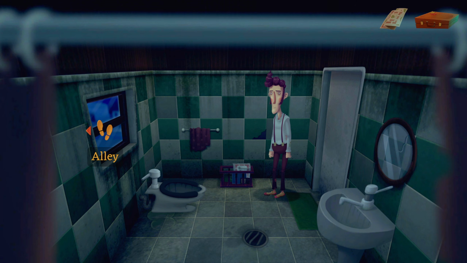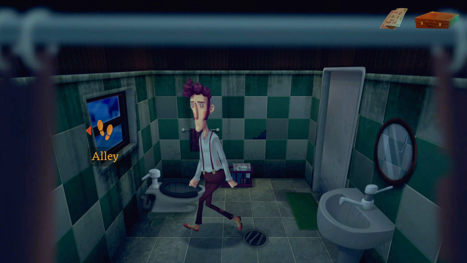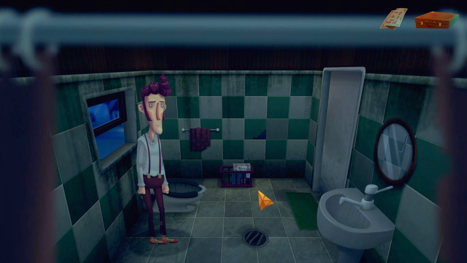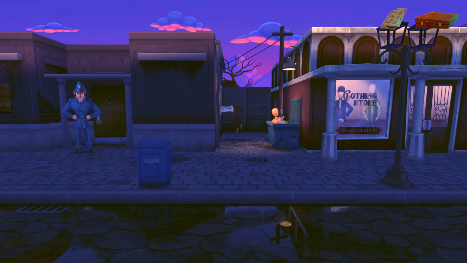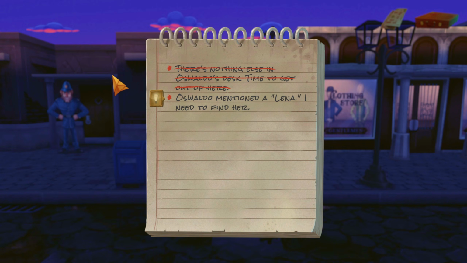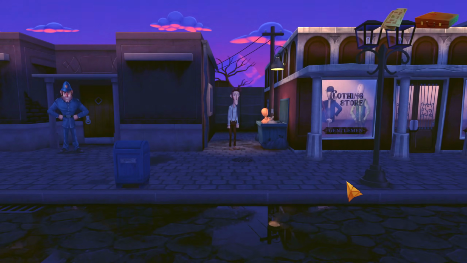Oh! The alley. That side window? Oh, I see. That's how we sneak out of there. And can we sneak back in? Yes, we can. Just in case we need to. And who knows? We might need to, right? Okay. Let's take a quick look at my notepad. Yeah, Oswaldo mentioned a Lena. I need to find her.